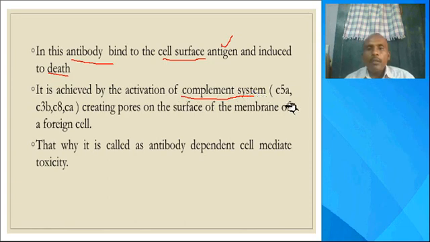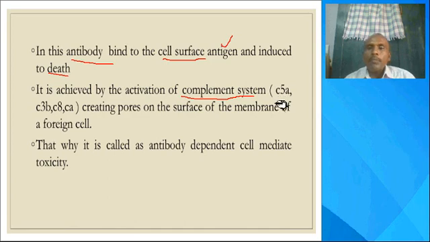Complement system means these are small proteins participating in the innate immunity. These proteins are generated in the liver, and these complement proteins will activate the actions of the immunoglobulins. In mismatched blood group transfusions, the complement system is activated by the classical pathway mechanism.